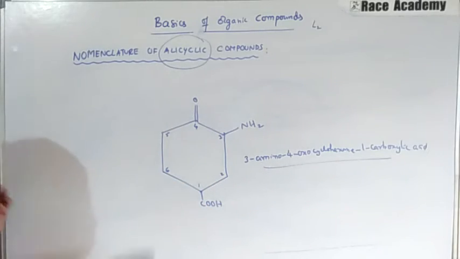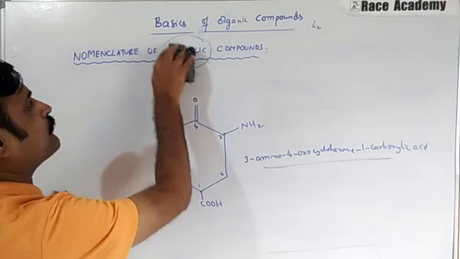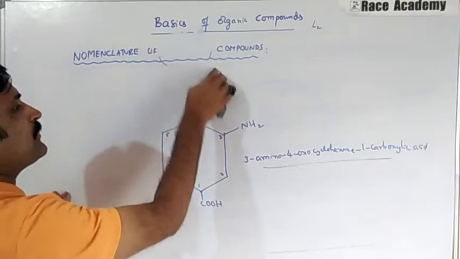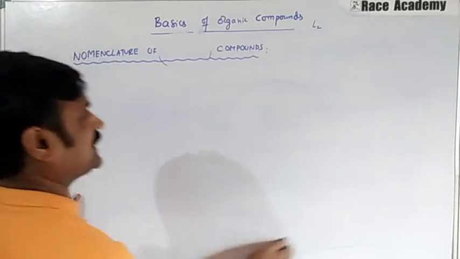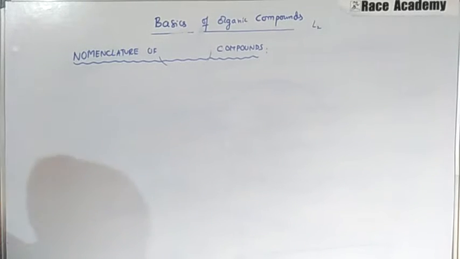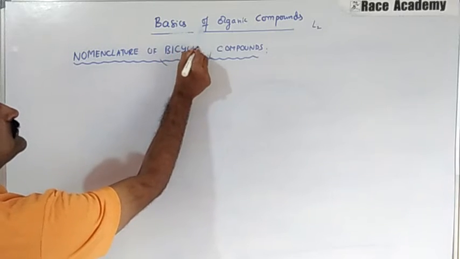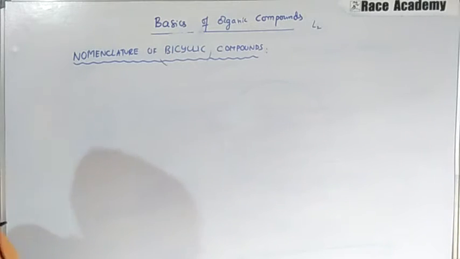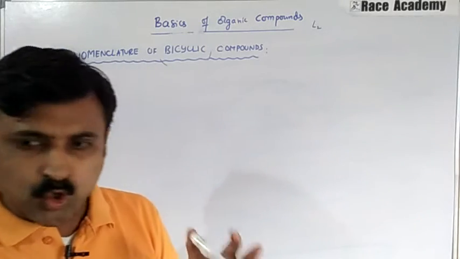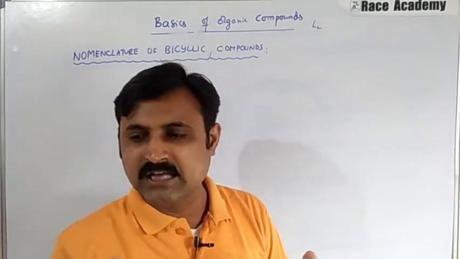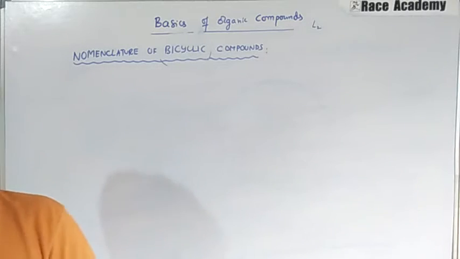Let us move to the next one, that is the nomenclature of bicyclic compounds. Nomenclature of bicyclic compounds I am going to introduce here. In the name itself, bicyclic means there are 2 rings, said to be fused rings joined by 2 tertiary carbon atoms.